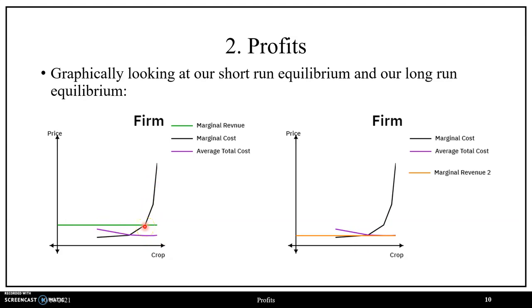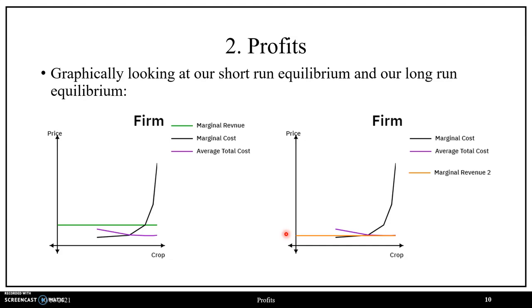Profit maximization occurs when marginal revenue intersects marginal cost. Given that marginal revenue is strictly greater than average total cost, price is greater than average total cost as a result, such that there's positive economic profits. Given that profits per unit is positive, there's incentives for firms to enter into the market, given that an individual representative firm is incurring profits.